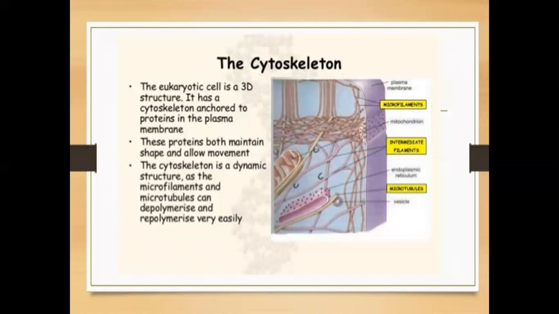The cytoskeleton. The eukaryotic cell is a 3D structure. It has a cytoskeleton anchored to proteins in the plasma membrane. These proteins both maintain shape and allow movement. The cytoskeleton is a dynamic structure, as the microfilaments and microtubules can depolymerize and repolymerize very easily. These are the cytoskeletons.